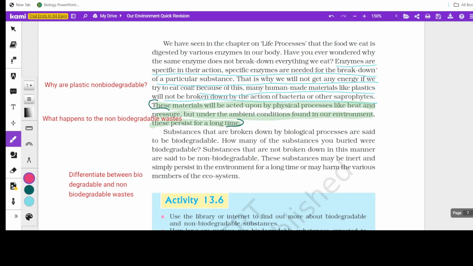Fine. These saprophytes do not have the enzymes. Enzymes are always specific in their action. Certain enzymes are meant for only that action. In the digestion chapter, you have learned that amylase is meant for breaking carbohydrates, lipase is meant for breaking fat, and protease, like pepsin and trypsin, is meant for breaking proteins. So enzymes are always specific in their action.